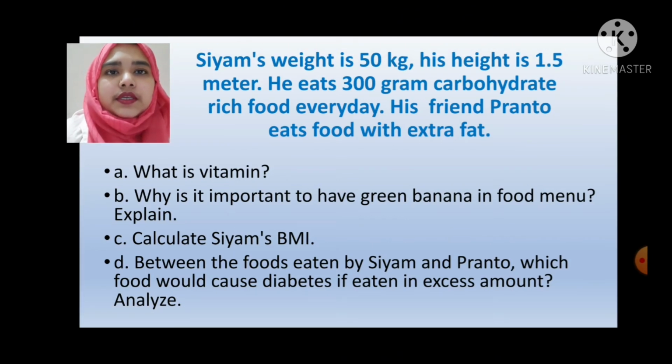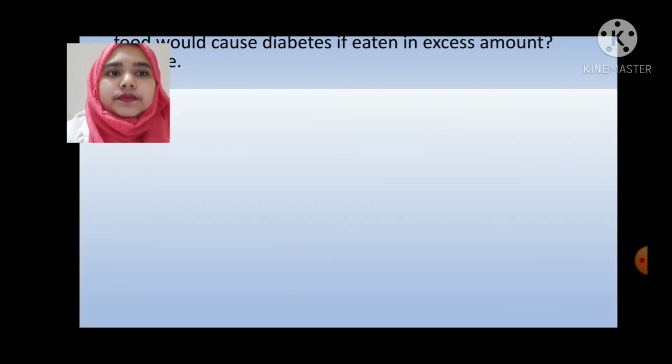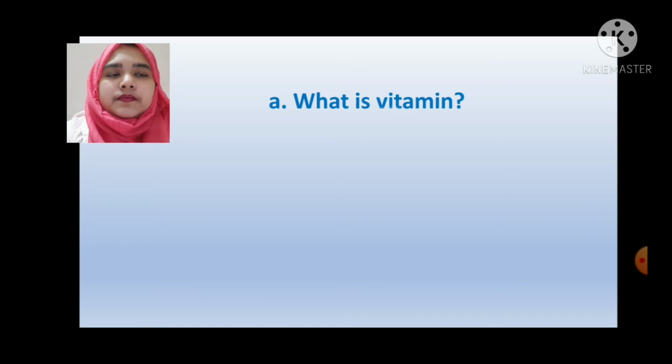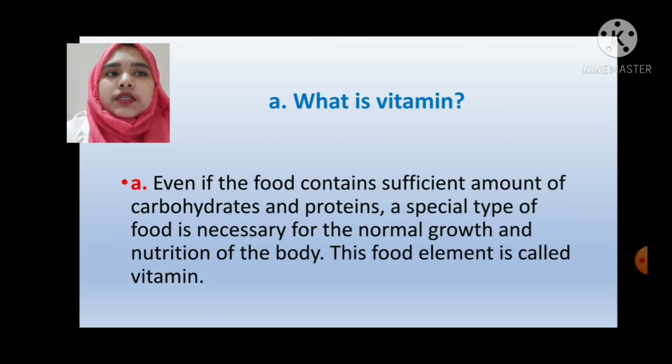Dear students, this is our second creative question. The first question is, what is vitamin? This is a knowledge-based question. The answer will be, even if the food contains a sufficient amount of carbohydrates and proteins, a special type of food is necessary for the normal growth and nutrition of the body. This food element is called vitamin.